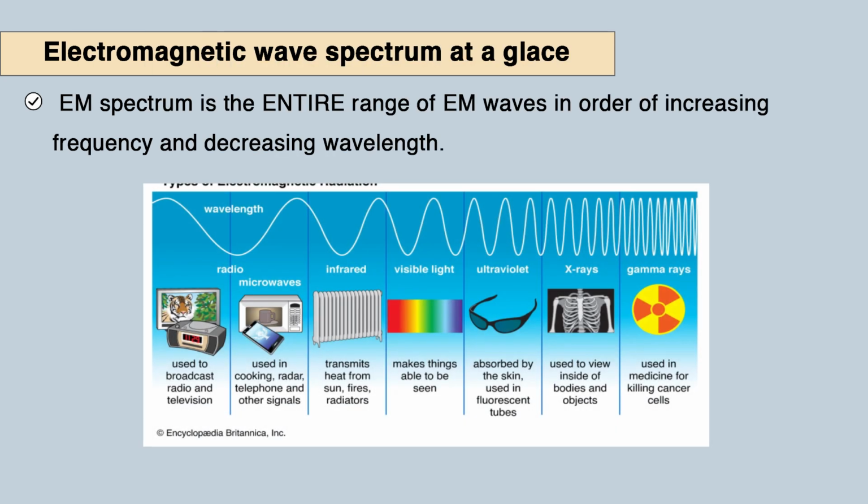So now let us come to the spectrum. This is a very famous spectrum known as the electromagnetic wave spectrum. The electromagnetic wave spectrum is the entire range of electromagnetic waves in the order of increasing frequency and decreasing wavelength. Obviously frequency and wavelength are inversely related, so as frequency increases the wavelength decreases. This is the schematic diagram of the electromagnetic wave spectrum.